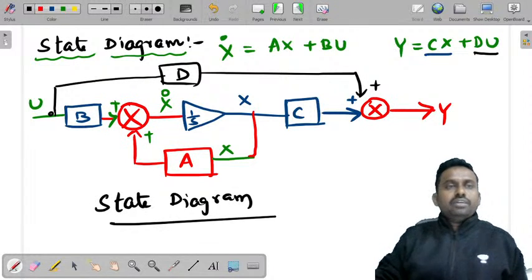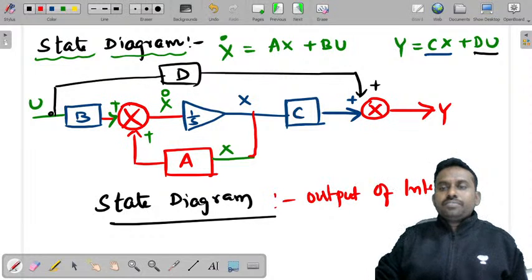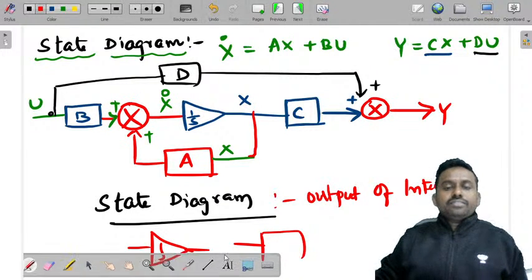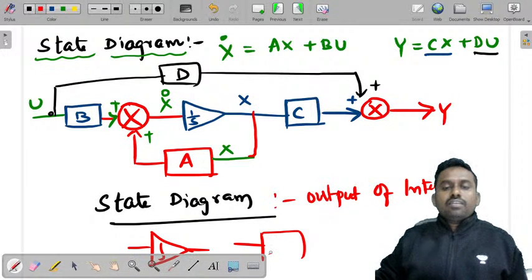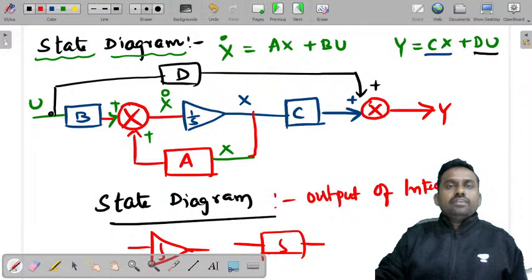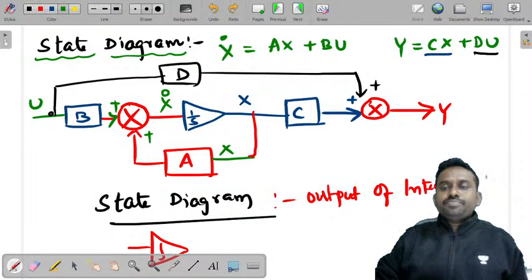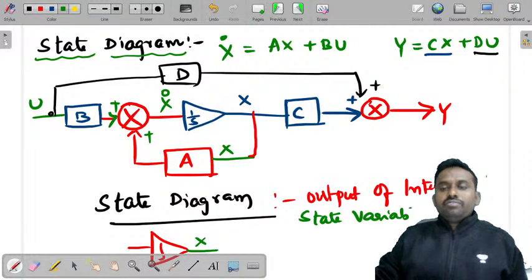And always remember, you can represent the integrator with an integral sign like this, or you can also take a block and write it as integral like this, right? So the output of the integrator, if you say this is the output of the integrator, it must be a state variable. It must be a state variable.